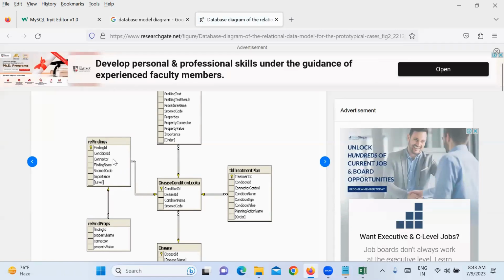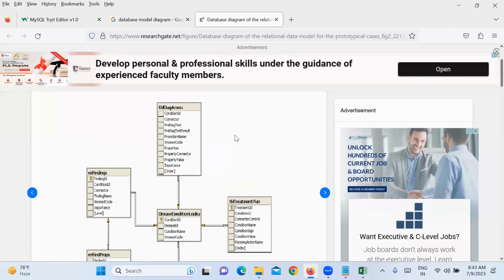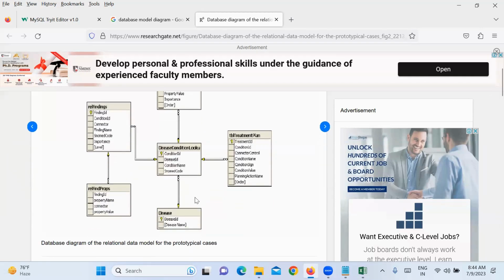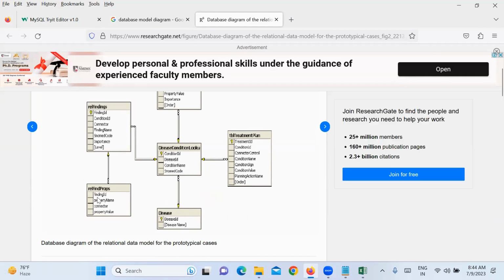Between these two tables, what is the common column here? Condition ID. So these two tables are mapping, and there is a common column between these two: condition ID. Between these two tables also condition ID. Between these two tables, disease ID. These two tables have a relation based on finding ID. So there is no relation between this table and this table, right?